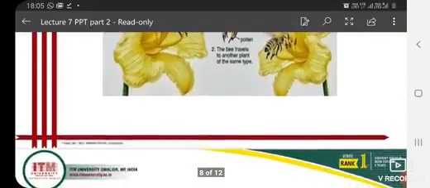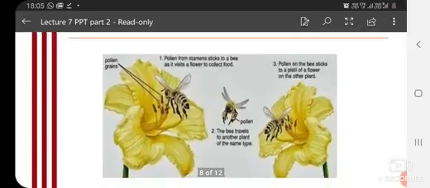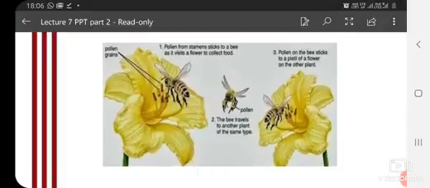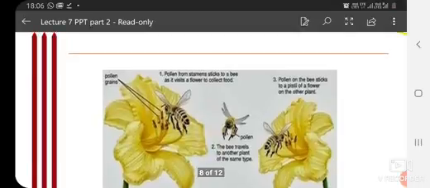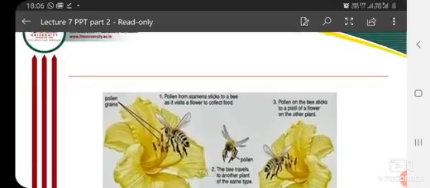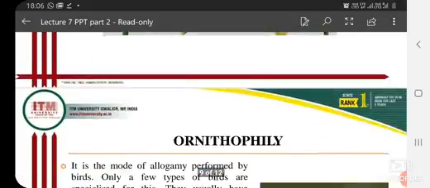One more example is here. You can see how pollen is transferred onto the bee. Pollen from the stamens sticks on a bee as it visits a flower to collect food. It collects the pollen and then transfers it. The honeybee sits on another flower and pollinates it. So the bee travels to another plant of the same type, because of that sticky material only. So these were the examples.